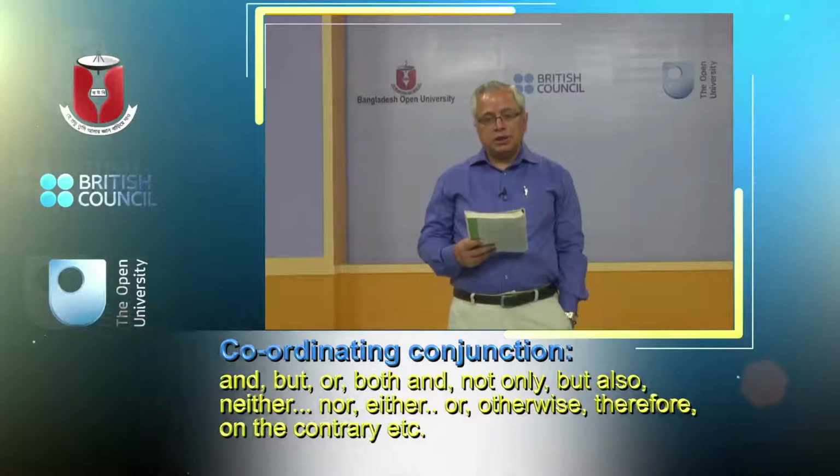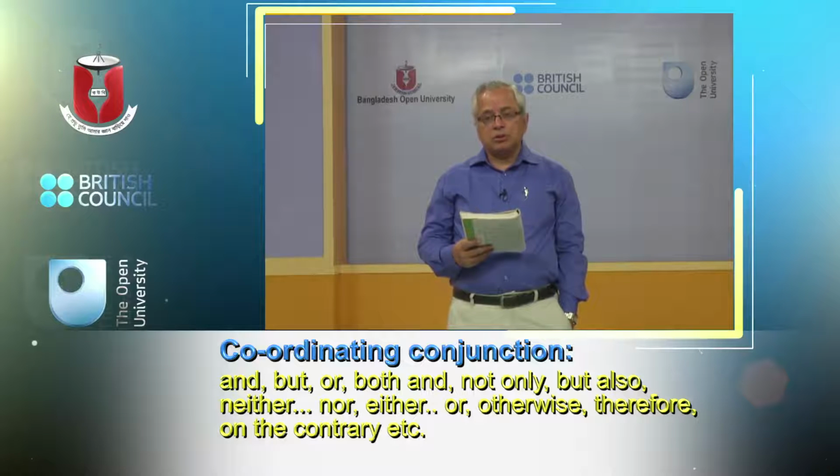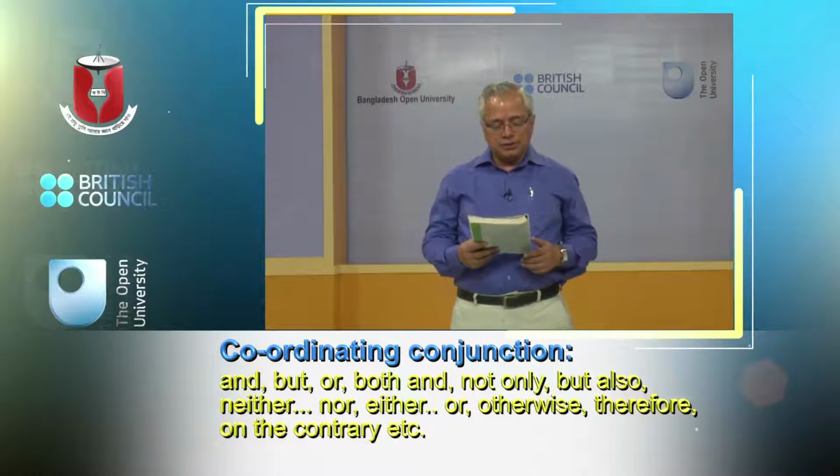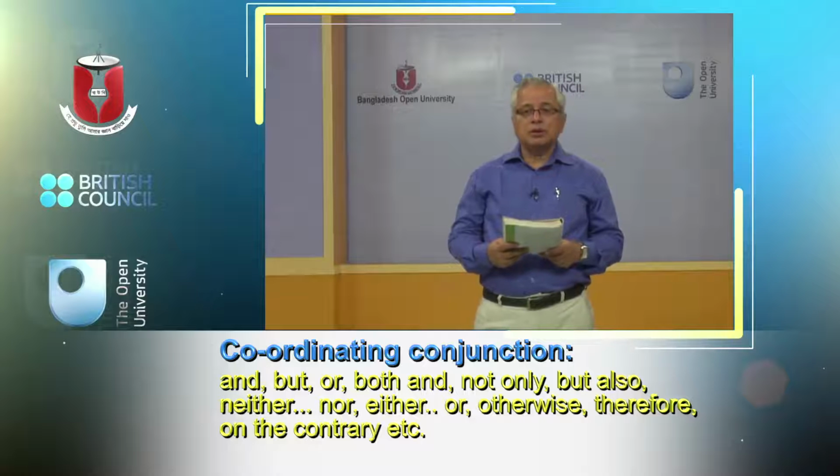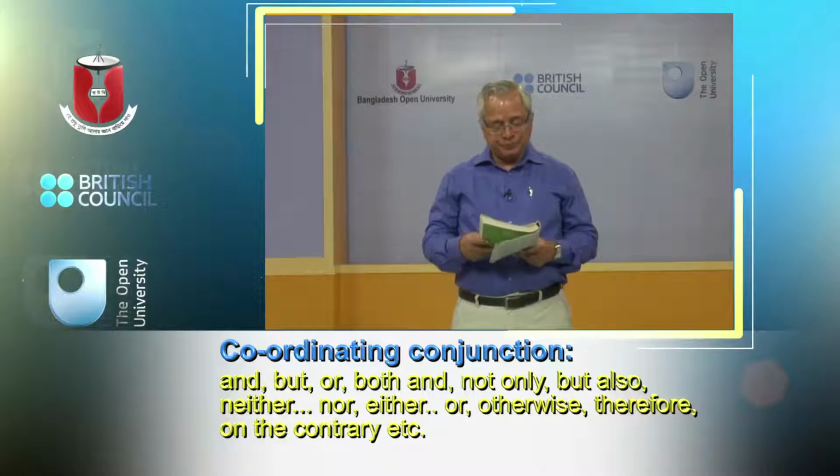But remember, this is not the complete list. Merely many words have been given. For example, and is a great coordinator in a compound sentence because and connects one clause with another clause. Then but, then or, then both and, then not only but also, neither nor, either or, otherwise, therefore, on the contrary, these words, etc. These words give you the connectors for compound sentence.